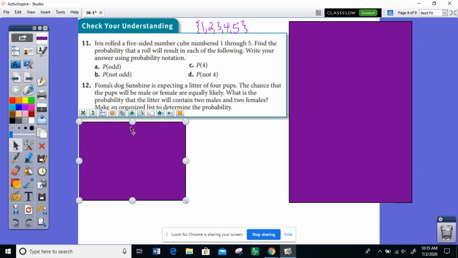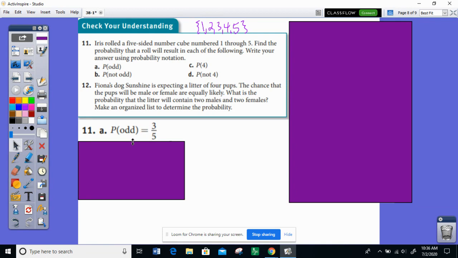So what's the probability that she will get an odd? Well, out of 5 possible outcomes, 1, 3, and 5 give her odd numbers. So that's 3 odd numbers out of 5 total numbers in the sample space.